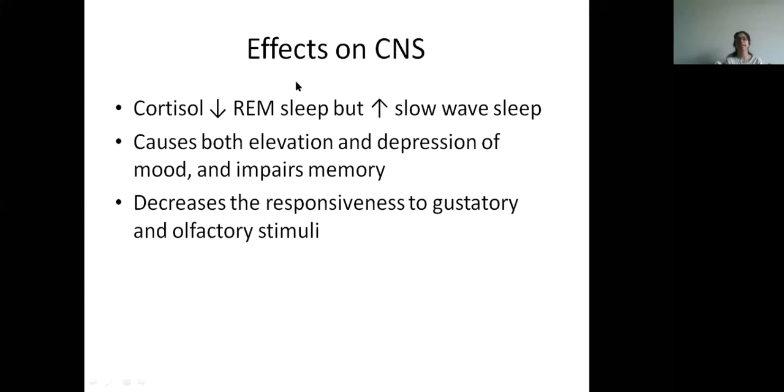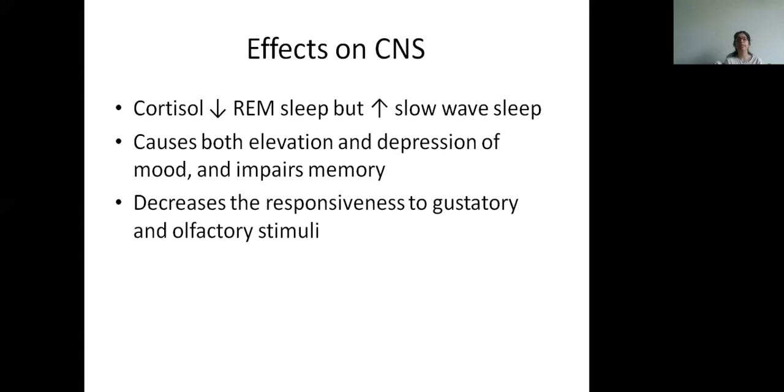Now on the CNS, it decreases REM sleep. REM sleep is rapid eye movement sleep. All the dreams that we see and which we remember are seen in this REM sleep. So it will decrease the duration of REM sleep, but it will increase the slow wave sleep, that is the non-REM sleep.